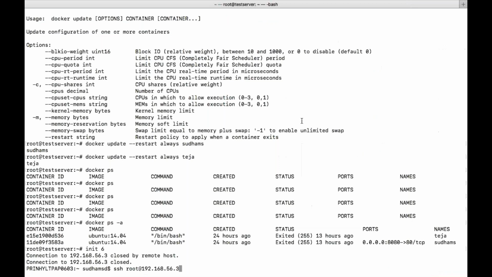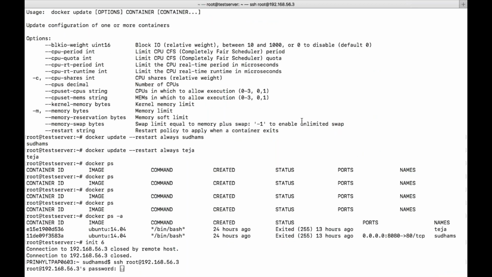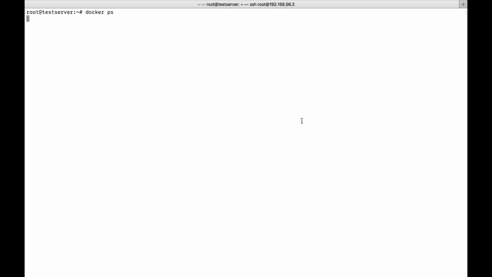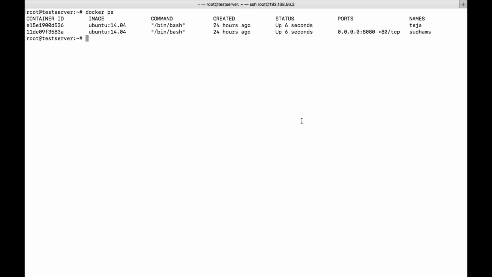Now let's log into the Docker machine where I have installed everything. So you can see my containers got started automatically. I have not done anything like docker start with the container parameter. No, it automatically started. You can see the 6 seconds, meaning just now it got started.